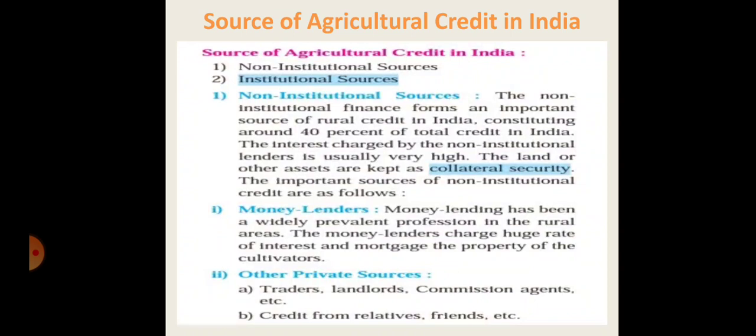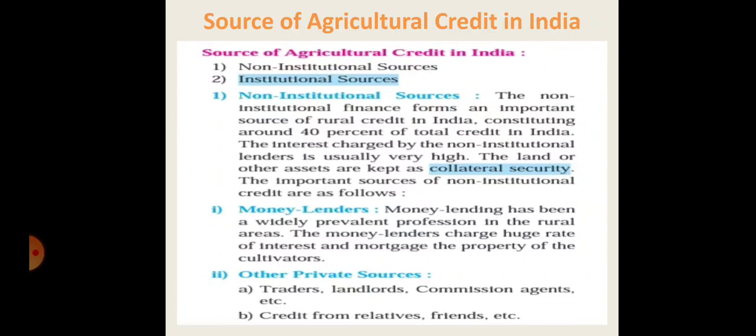The sources of non-institutional credit are two. The first is the money lender and second is the other private sources. So let's discuss the first point, the money lender. Money lending has been a widely prevalent profession in the rural areas. The government also supports the money lenders, but only the license holders. First of all, the government will protect those money lenders who accept and use the license.